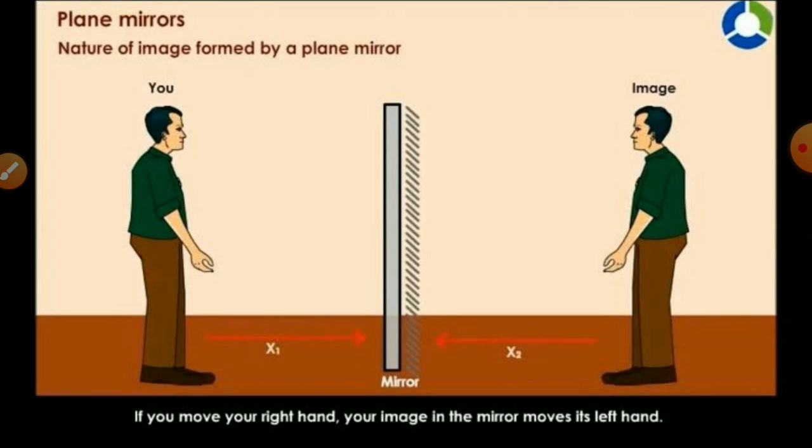Today in this class we have to discuss the types of mirrors. In our everyday life we have different kinds of mirrors. First one is the plane mirror, next one is the spherical mirror. First we have to discuss the plane mirrors, and how we can make them.